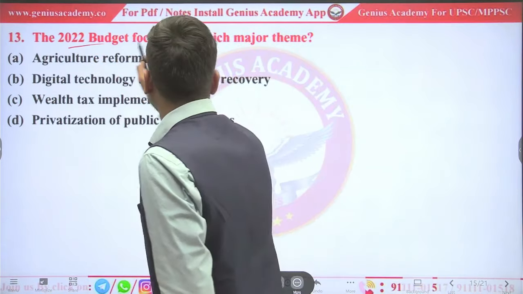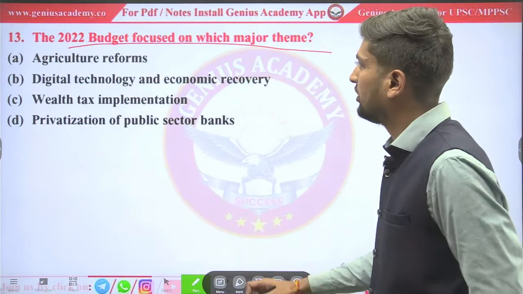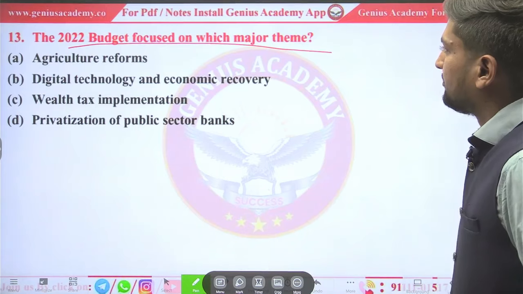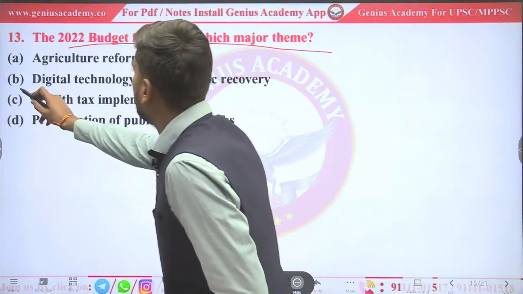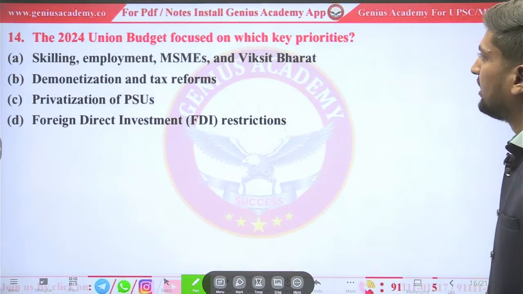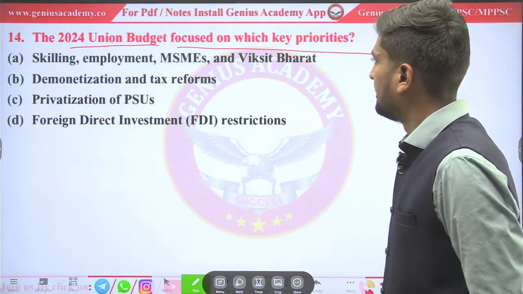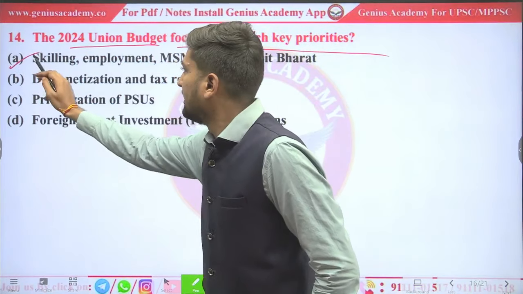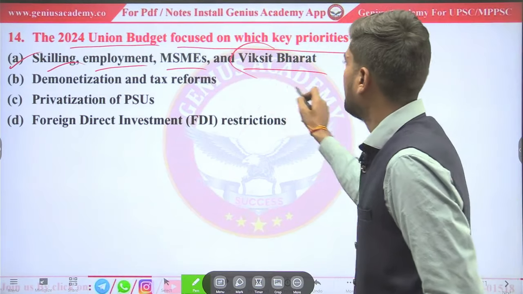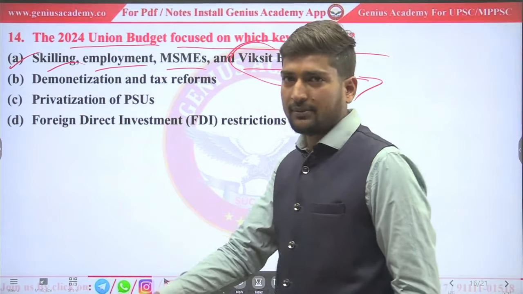The 2022 budget focused on which major theme? It's digital technology and economic recovery. The 2024 Union budget focused on which key priority? It is option A: skilling, employment, MSME and Viksit Bharat. Viksit Bharat is the major priority of this 2025 budget also.